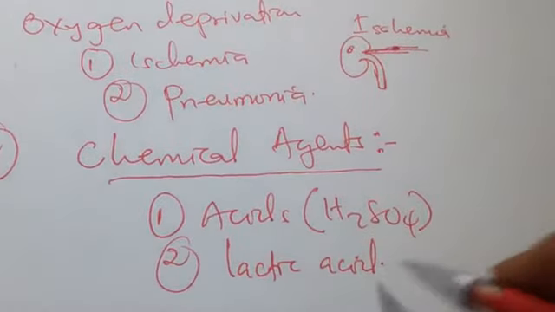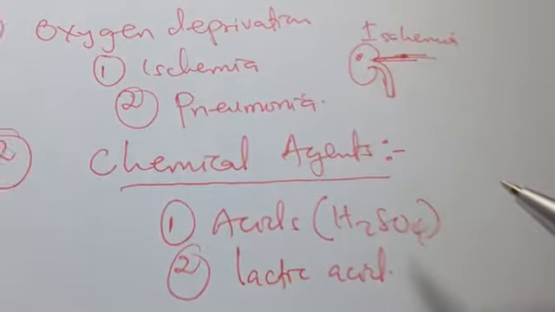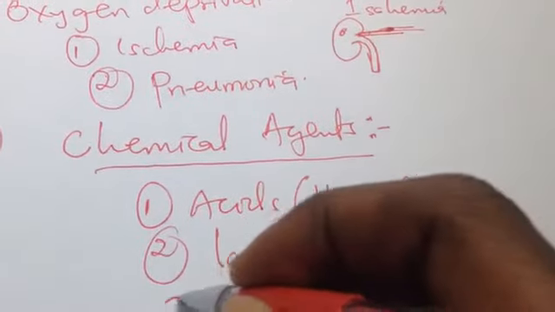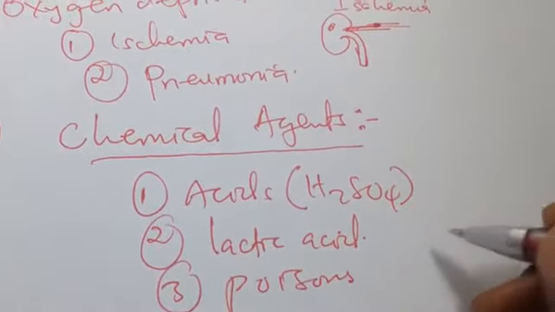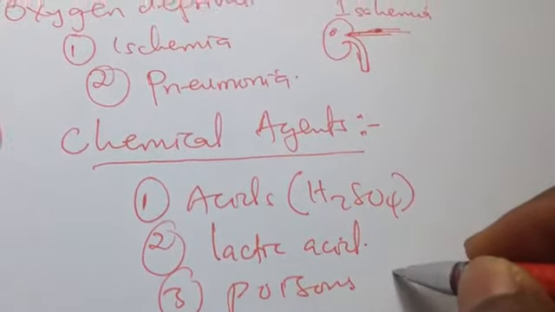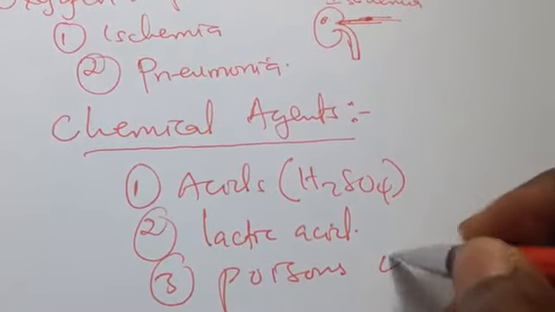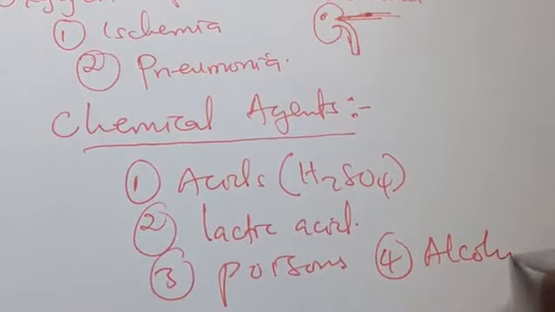So this can also be a chemical cause, because acid is a chemical. Also poisons are chemicals that can cause injury, and alcohol also.